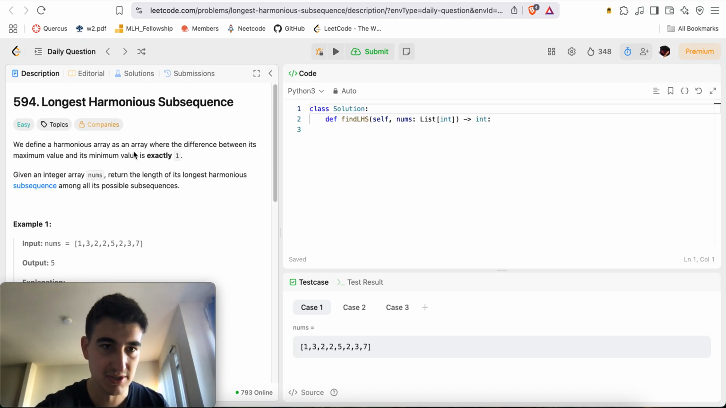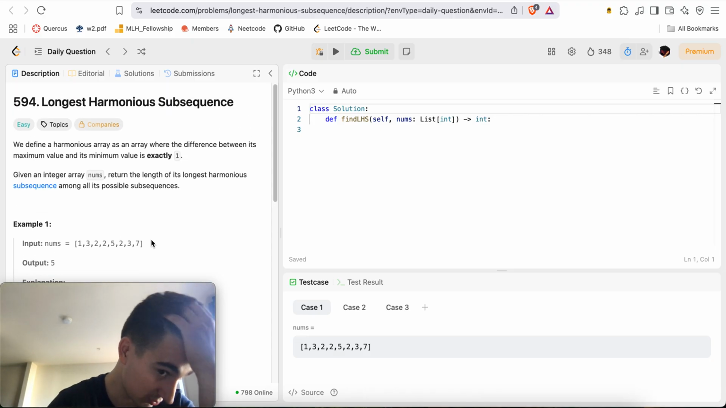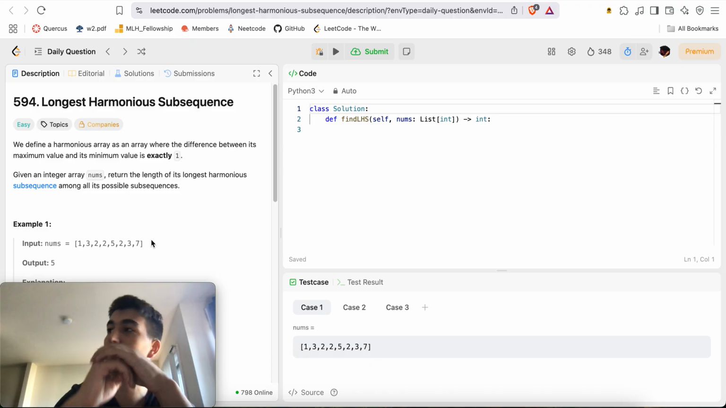We define a harmonious array as an array where the difference between its maximum value and minimum value is exactly 1. Given an integer array nums, return the length of its longest harmonious subsequence among all its possible subsequences. Okay, since it's a subsequence, can I do one of those things where I sort the numbers and the order doesn't matter?